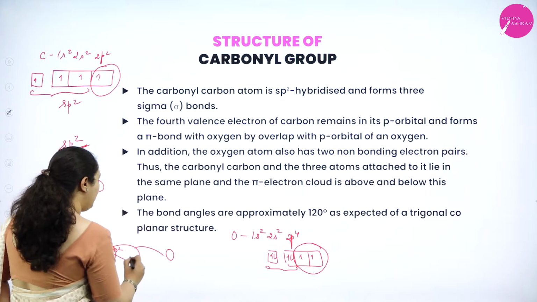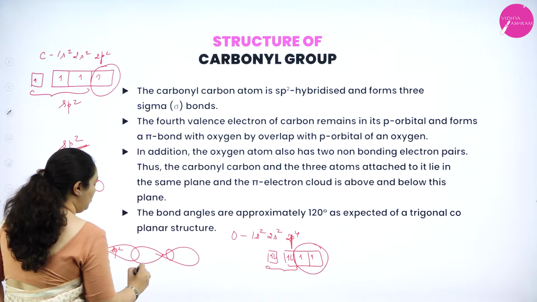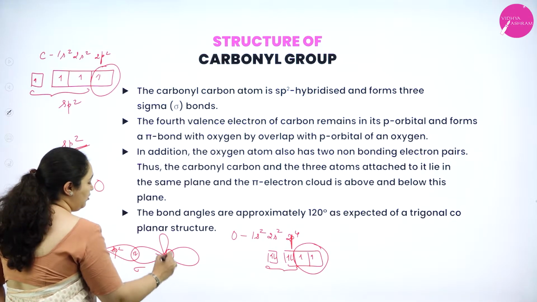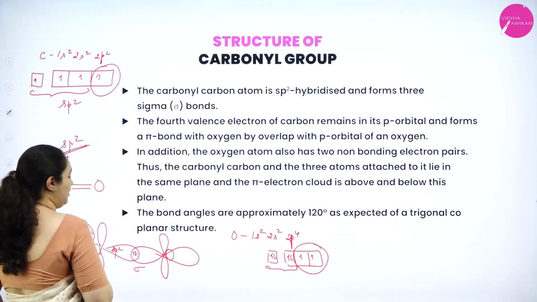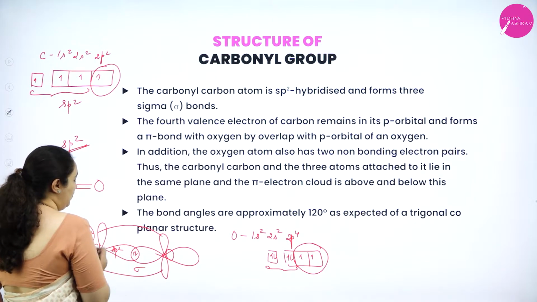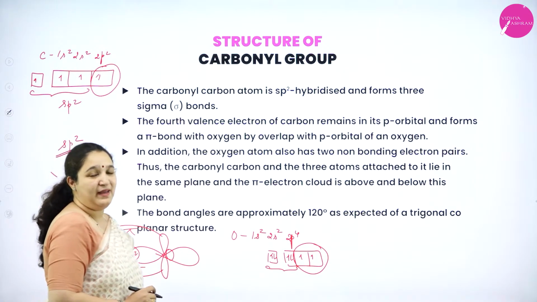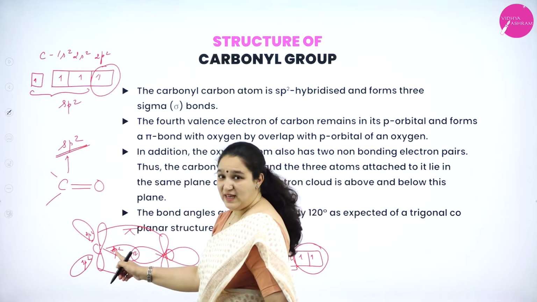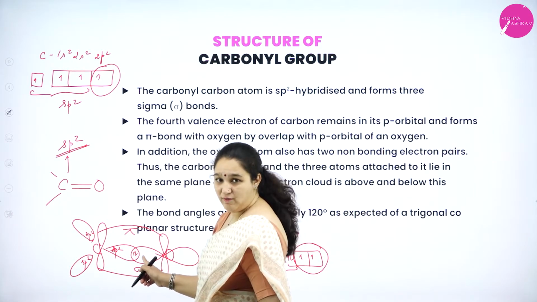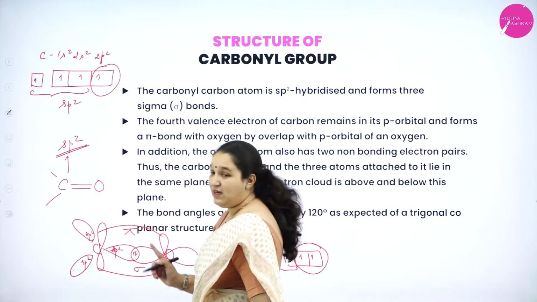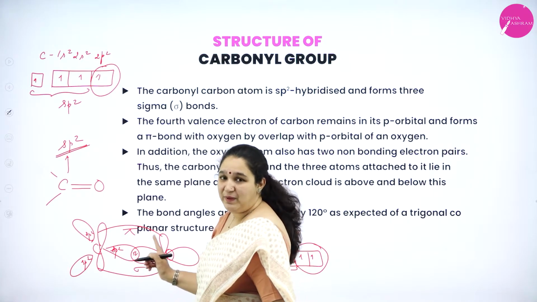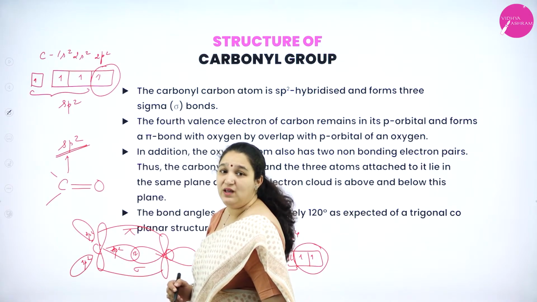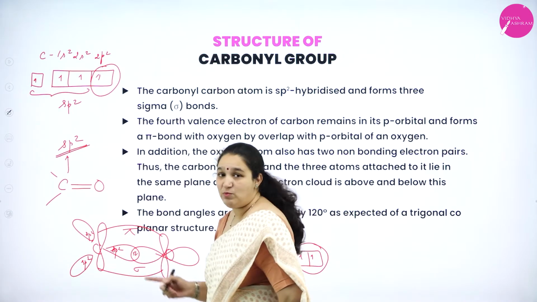So we have one p orbital which is undergoing sigma bonding with carbon. One more unhybridized p orbital. Here also one unhybridized p orbital which will overlap to form pi bond. So what exactly is happening? We have one sigma bond between sp2 hybridized orbital and p orbital of oxygen. And then we have the unhybridized p orbital in carbon and p orbital of oxygen with one electron overlapping sideways to form the pi bond. Thus we have a sigma bond and pi bond.